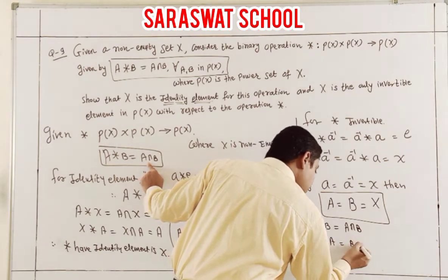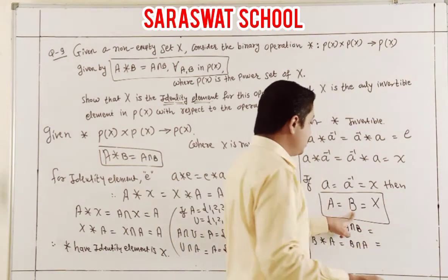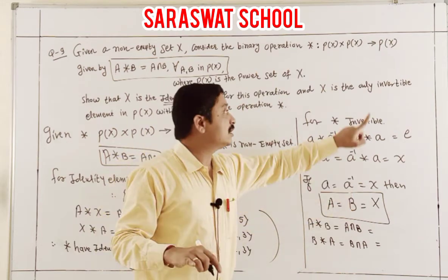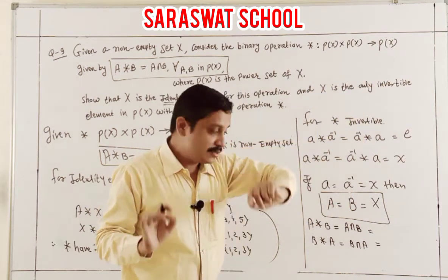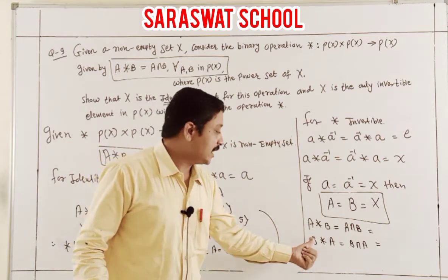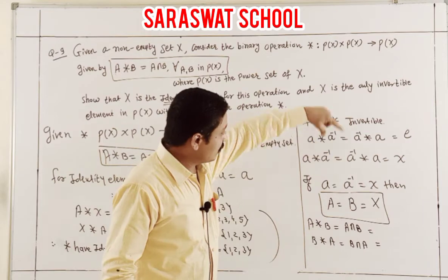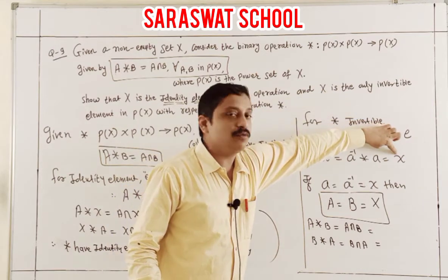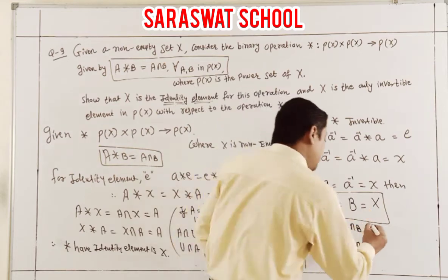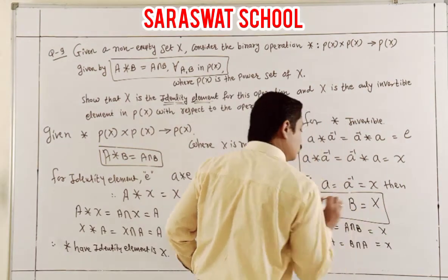Students, here B is considered one of the A inverse, the invertible value. B is what? It is A invertible. Whenever you apply invertible binary, you get what? Yes, X. So here A and B, if they are equal, then you can say here X, because they both are the same.